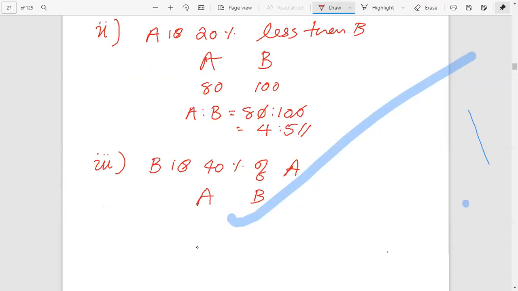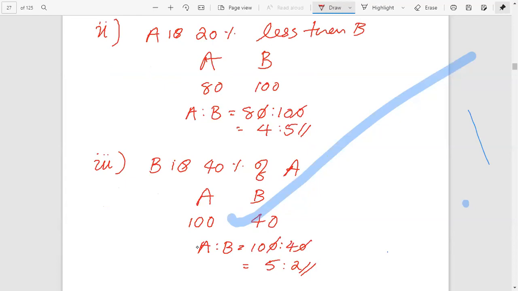Here B is 40% of A, depending on A, therefore A is the base. A is given 100. Therefore B is 40% of 100, that is 40. Therefore ratio A is to B equals 100 is to 40. Zero cancel, 10 is to 4, that is 5 is to 2.